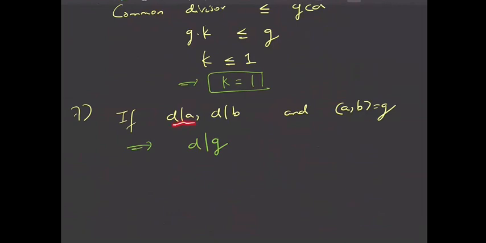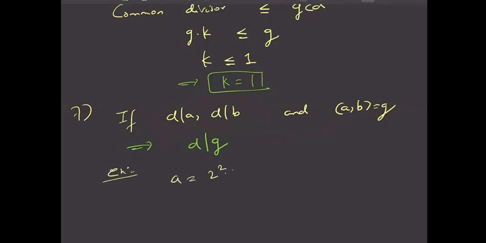If D divides A and D divides B, that is, D is a common divisor of A and B, then this must be a factor of the greatest common divisor, right? This is clear. I mean, you think in terms of example only.